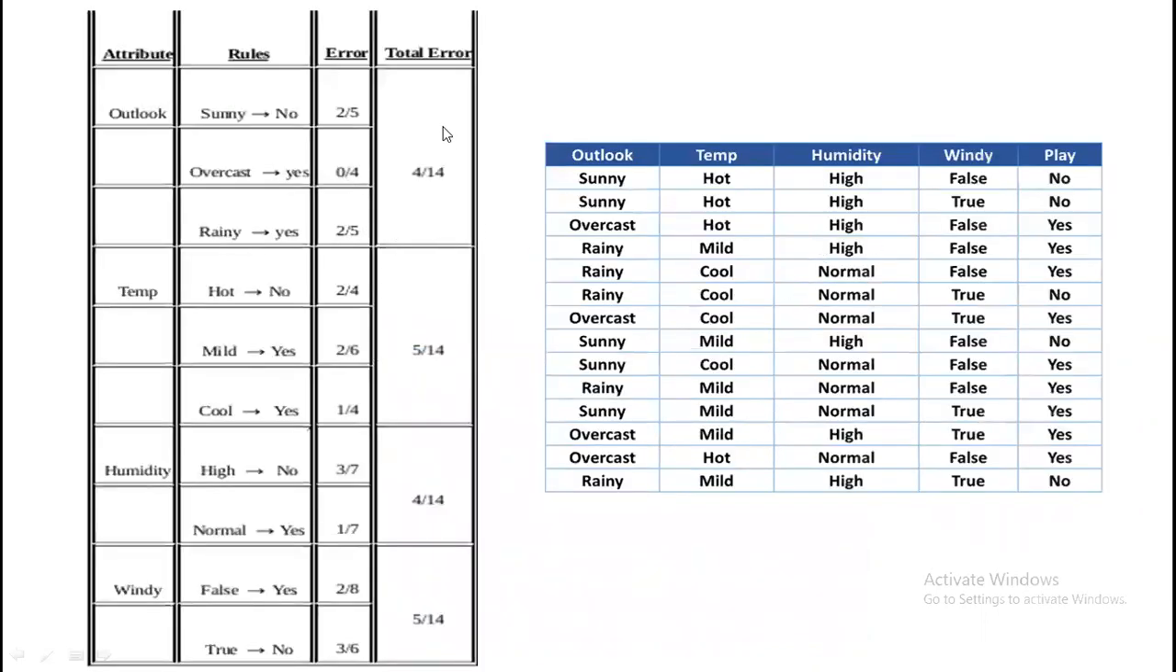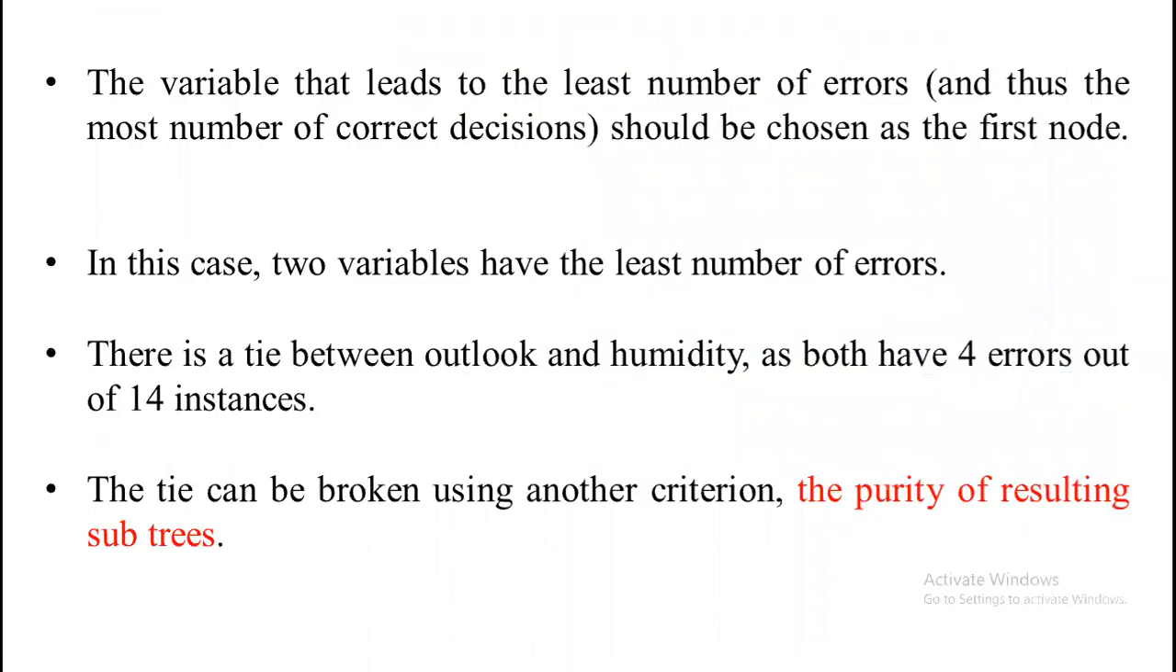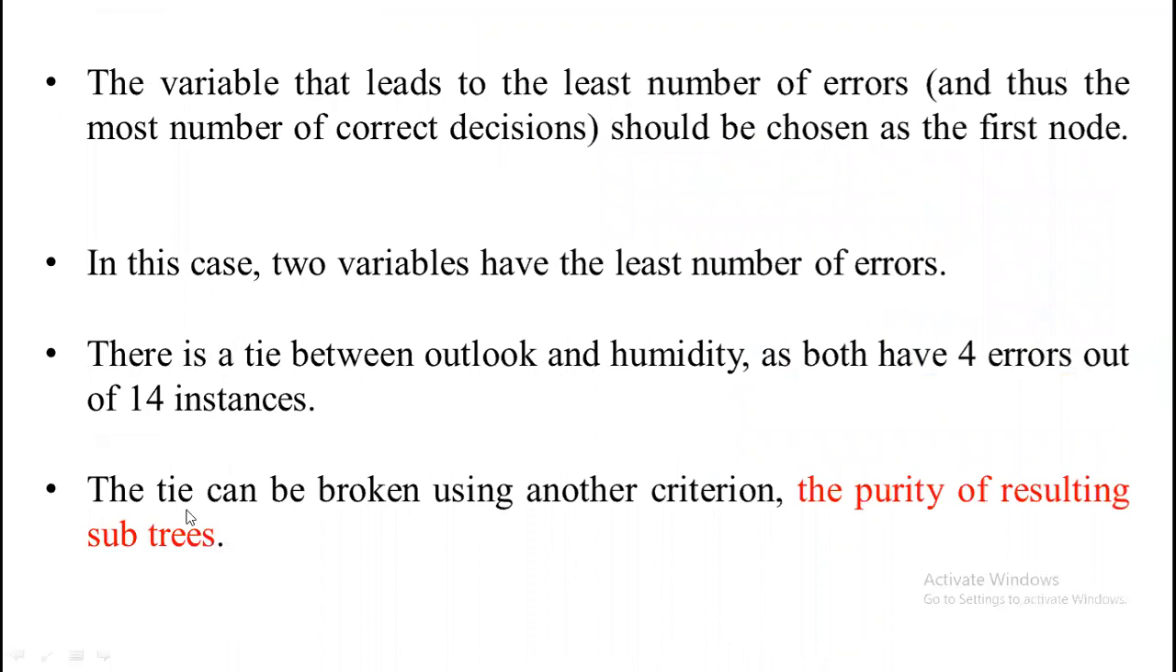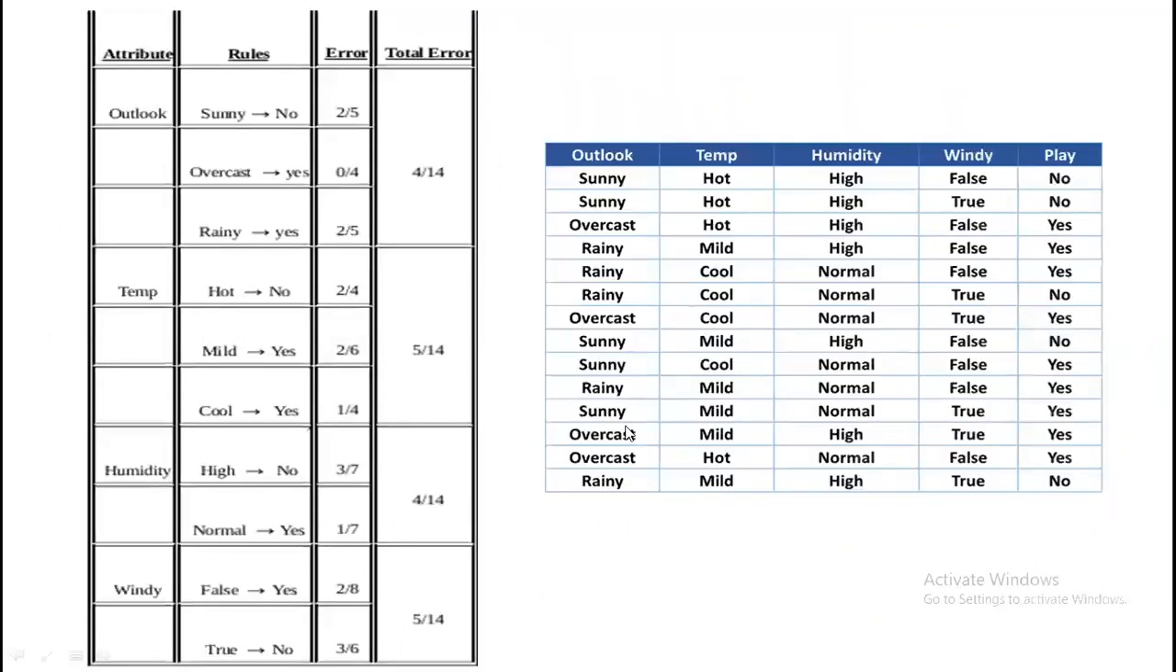Now, we can write it in one shot. Together we can write for Outlook 4 errors, temperature 5, humidity 4, and windy 5. So while constructing the decision tree, the first thing is to construct the root node. That can be done by considering the least number of errors. That can be chosen as the first node. But in this case, 2 variables have the least number of errors, that is outlook and humidity. But this tie can be broken by using another criterion called the purity of the resulting subtree.